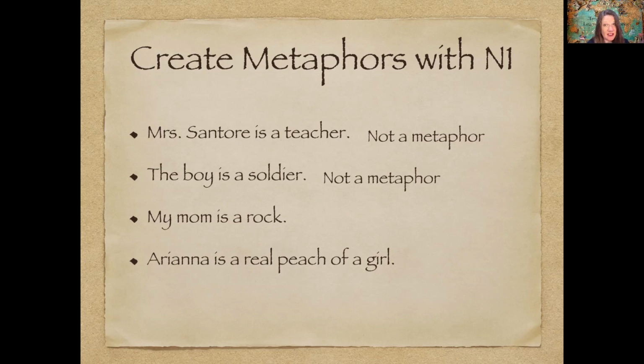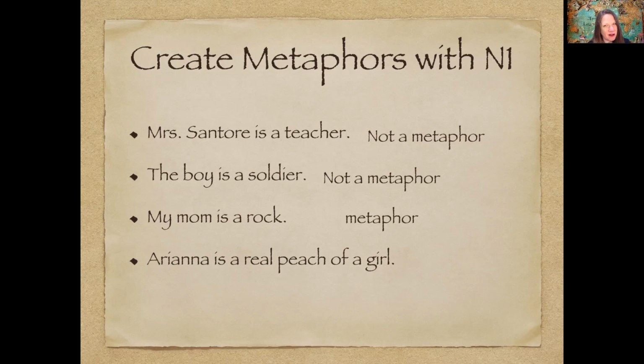If I build it on sand and the heavy storms come and I live in a low land, that's not a really good place to live. But if I'm on a rock, it's a strong foundation. When I say my mom is a rock, that means my mom is a strong foundation for me. I can always depend on her. She'll always be there. My mom is a rock. A rock is a noun, but it's not really what your mom is. Your mom's a person, but it is telling us what your mom is like and using a noun to describe her. That is a metaphor. My mom is a rock.